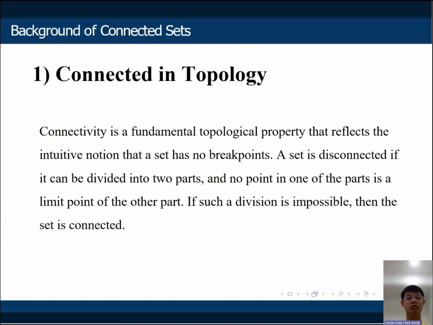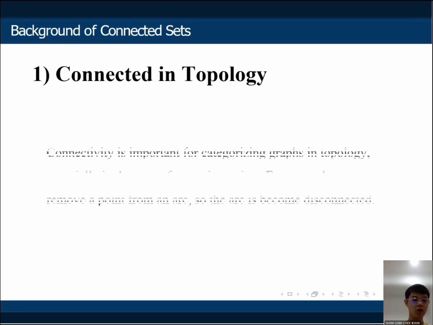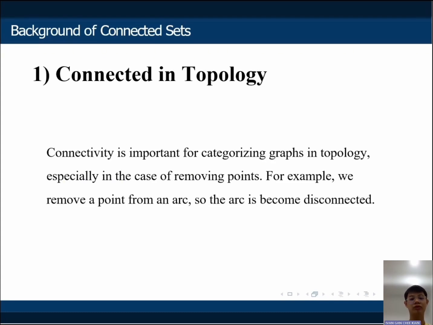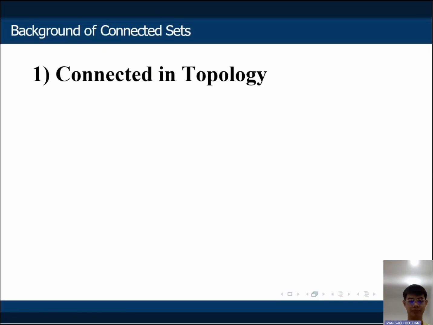Connectivity is a fundamental topological property that reflects the intuitive notion that a set has no breaks. A set is disconnected if it can be divided into two parts, and no point of one of the parts is a limit point of the other part. If such a division is impossible, then the set is connected. Also, connectivity is important for categorizing graphs in topology, especially in the case of removing points. For example, if we remove a point from an arc, the arc becomes disconnected.